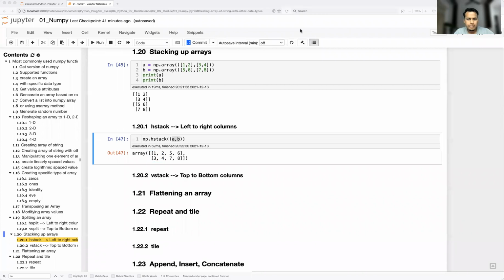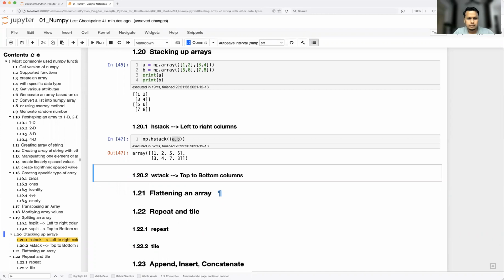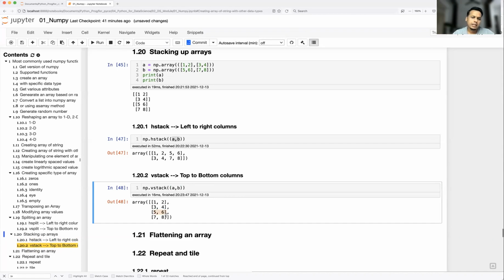All you need to do is instead of H, you just put V, vstack. So on the upside of the stack, the first array, whatever you're going to put, that is going to be put, and next will be your other array, right? So A will be on top and B will be on bottom. So you see here 1 2 3 4 and 5 6 7 8. That's how you're going to stack.